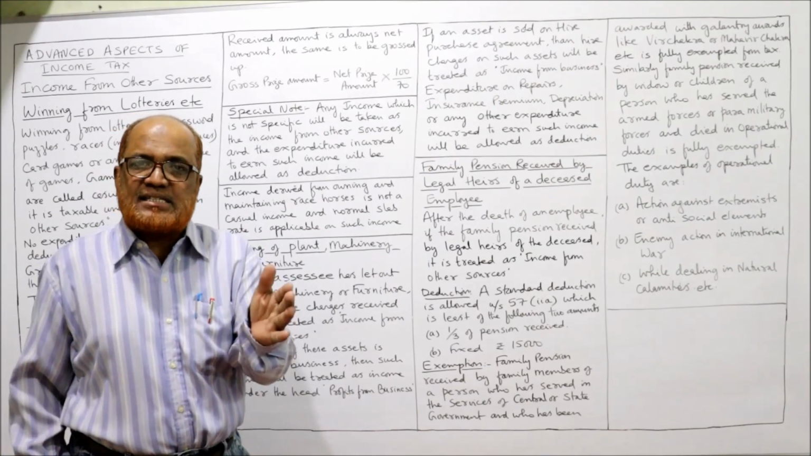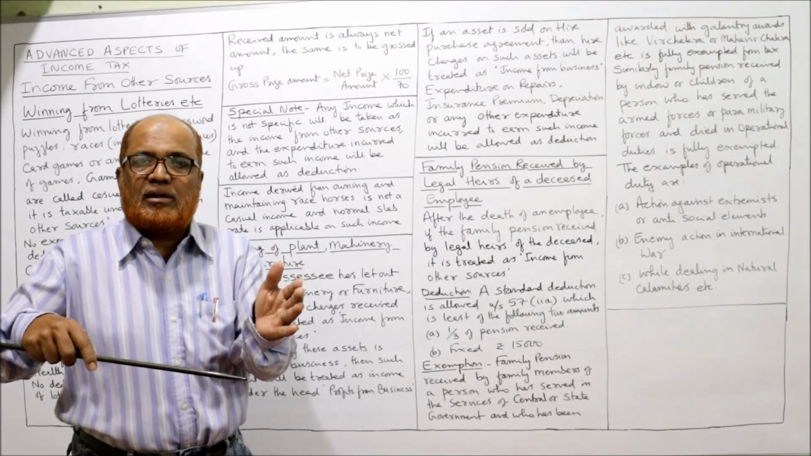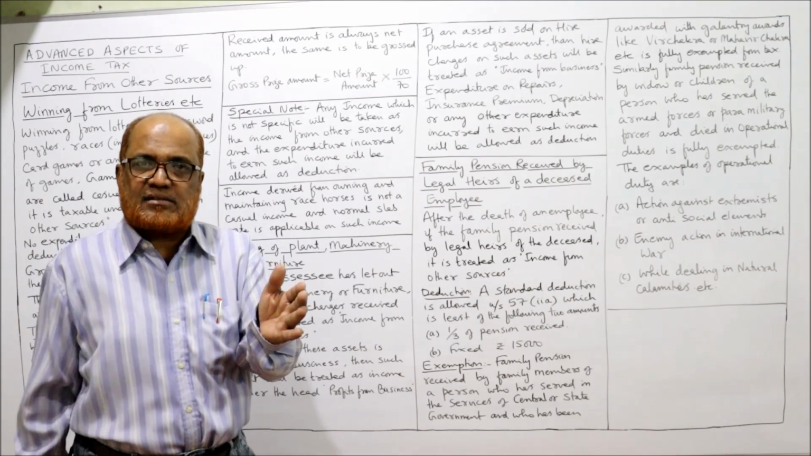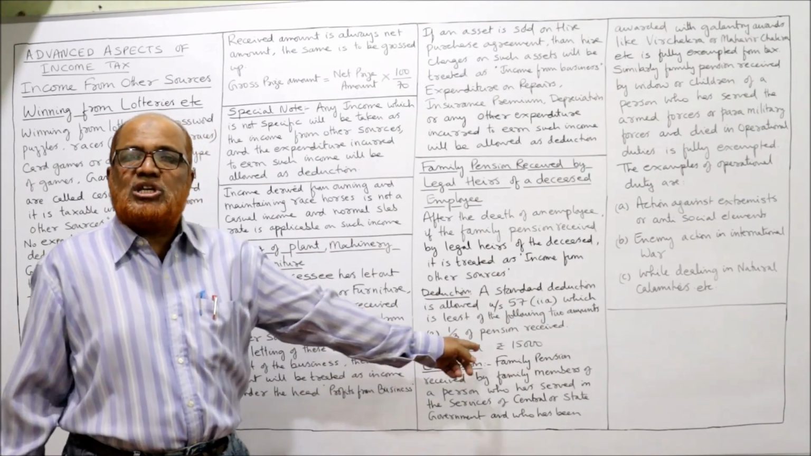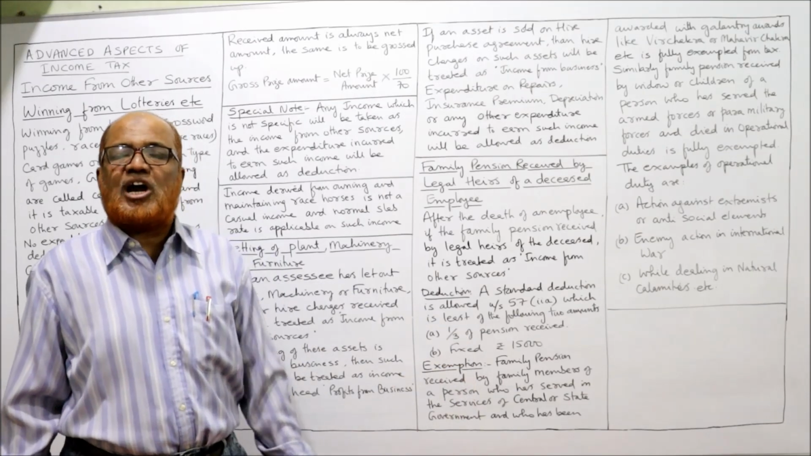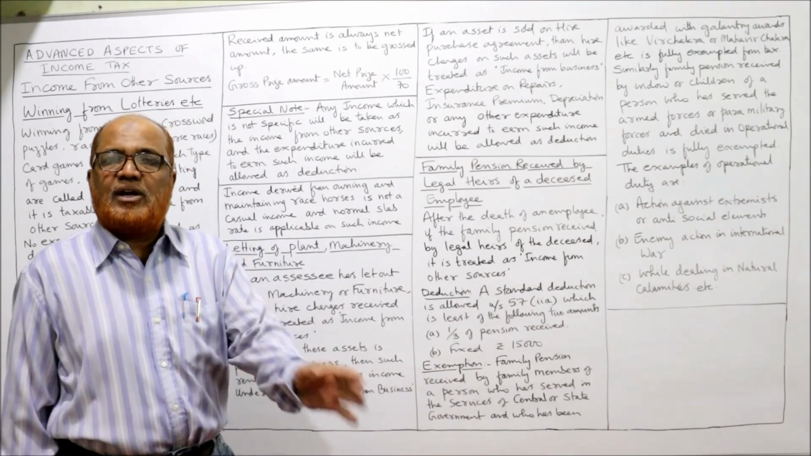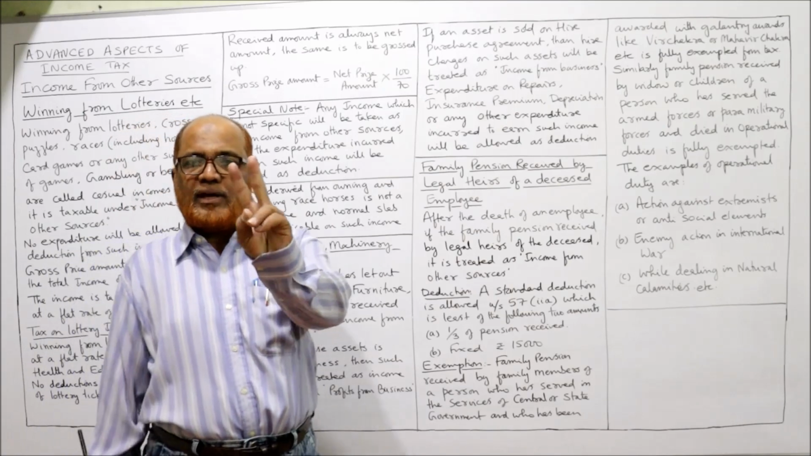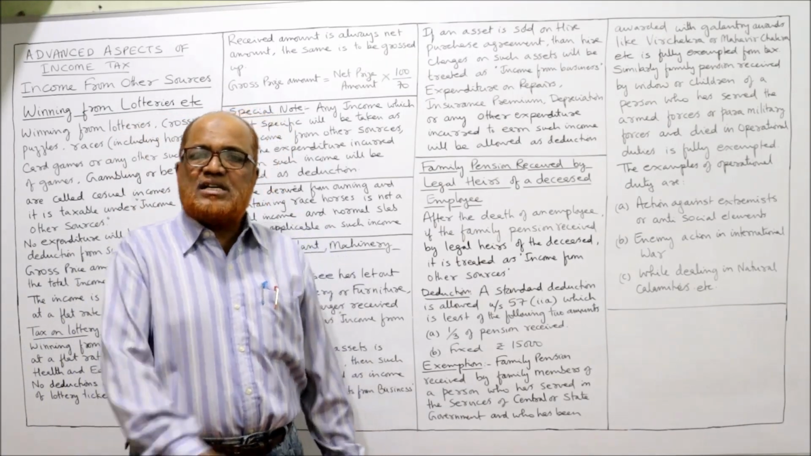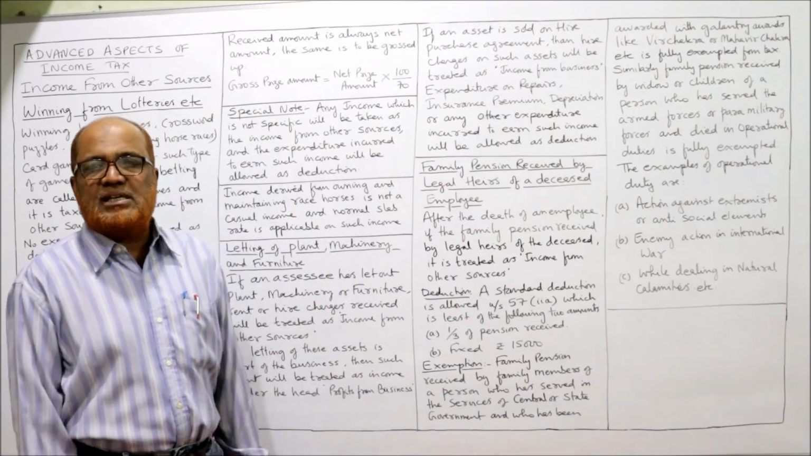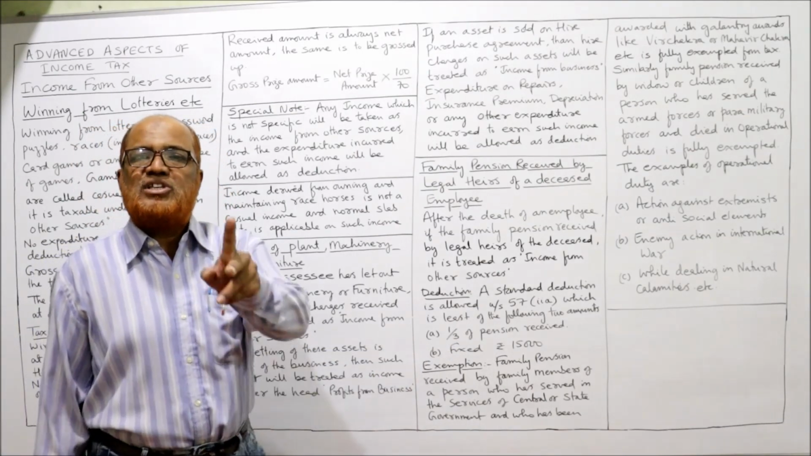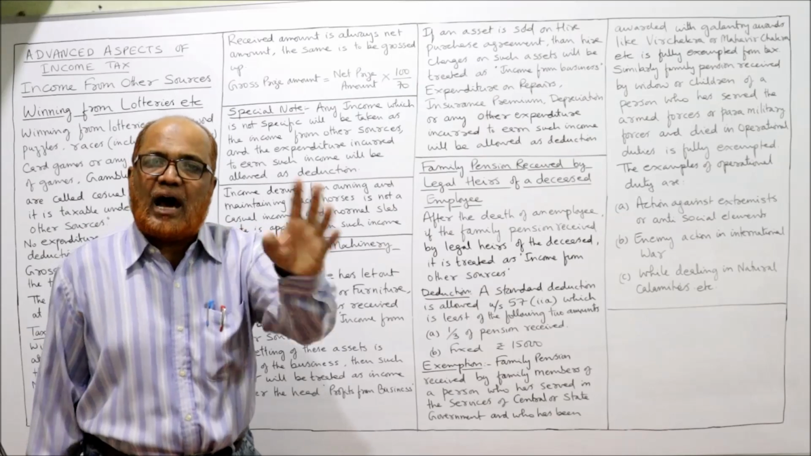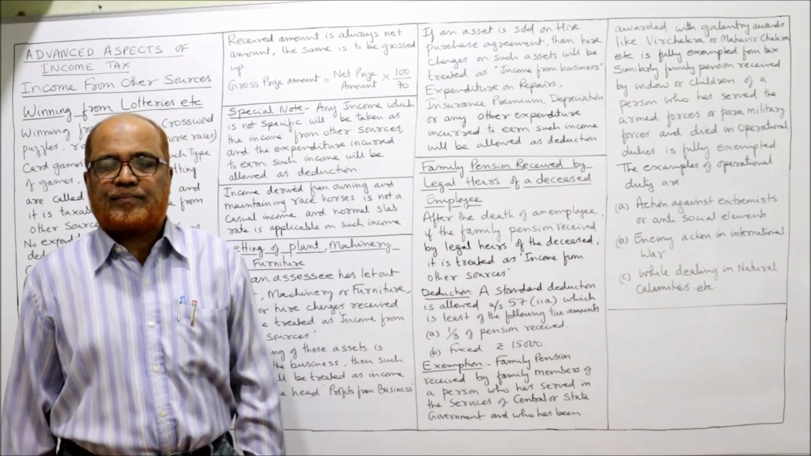Now Mrs. X is getting family pension after the death of Mr. X, so she will be allowed a standard deduction under section 57(2)(a), which is the lesser of the following two amounts. The first is 1/3 of the pension received, and the second one is fixed at rupees 15,000. Whichever is less will be allowed as deduction.